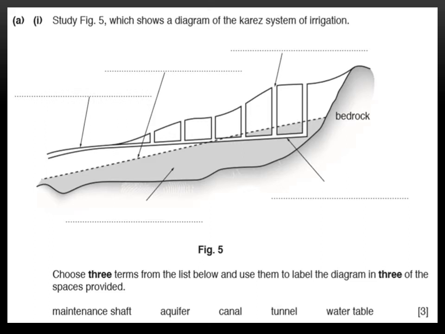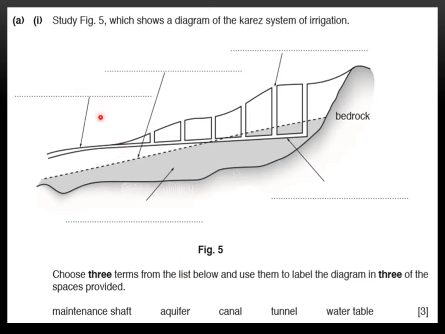Now you can see in this question some blanks are given. The figure is not labeled, and what you have to do is label this diagram. This is for 3 marks. The total marks is 3, and you have been given 5 options and there are 5 blanks. The question is: choose 3 terms from the list below and use them to label the diagram in 3 of the spaces provided.